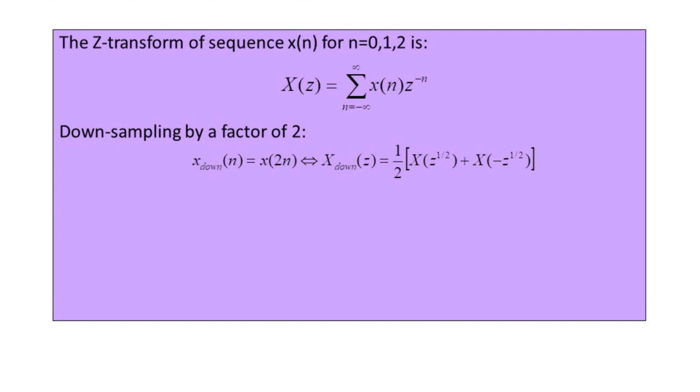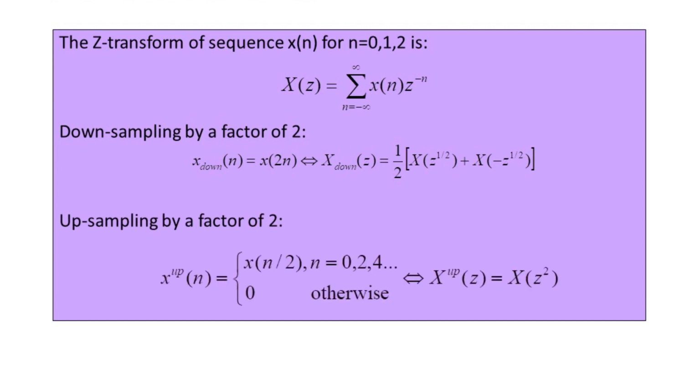And after this the upsampling or interpolation by the factor of 2 can be done. The resultant is x superscript up of n, that is obtaining the value of x of n by 2 for n equal to the even numbers 0, 2, 4 and so on. Otherwise it is equal to 0. In the Z transform version we represent capital X superscript up of Z, that is equal to capital X of Z square.